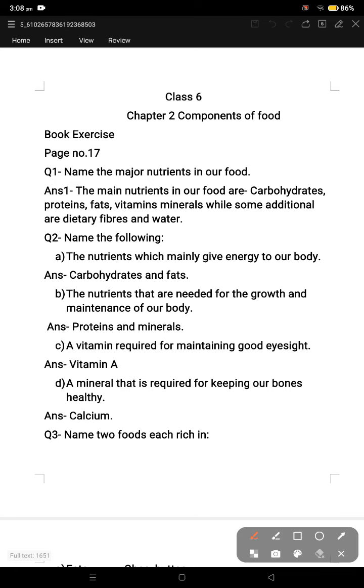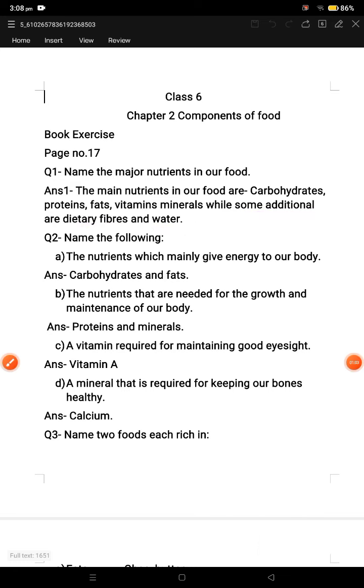There are 5 nutrients present in our food: carbohydrates, proteins, fats, vitamins and minerals. We also include dietary fiber and water in our diet. Why? Because dietary fiber helps to remove waste from our body. And what is the function of water? It also helps to remove some waste from our body, and it helps to absorb nutrients from the food. So what is the complete answer? The main nutrients in our food are carbohydrates, proteins, fats, vitamins and minerals, while some additional ones are dietary fibers and water.